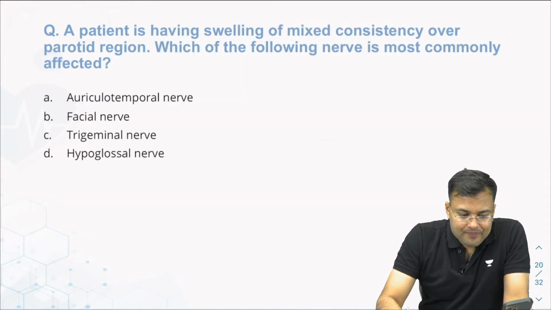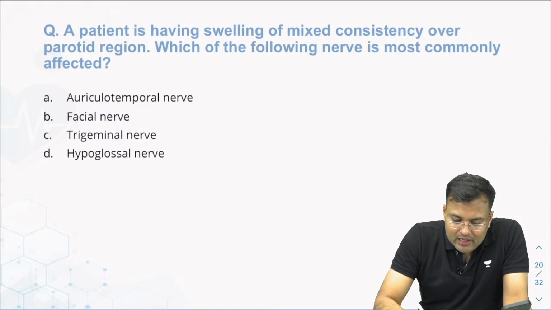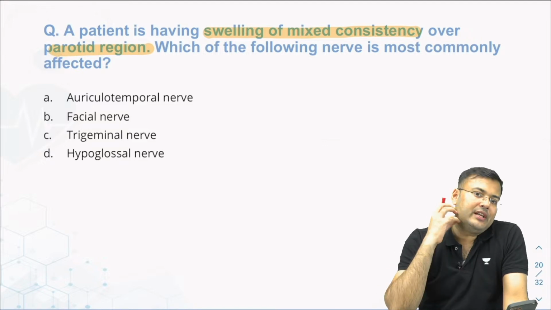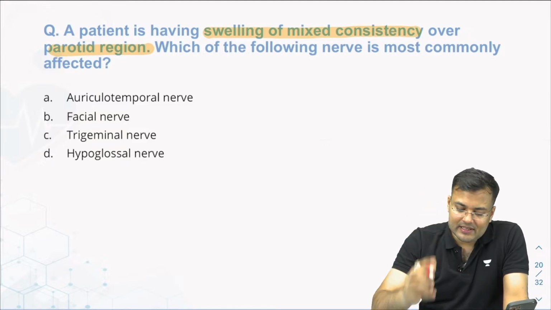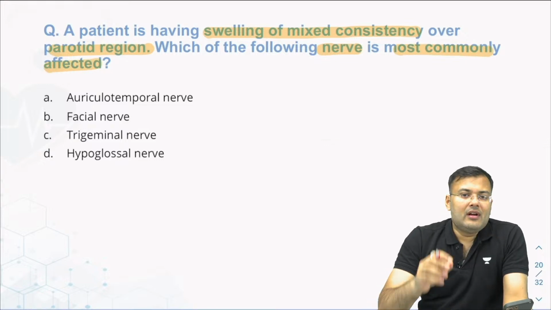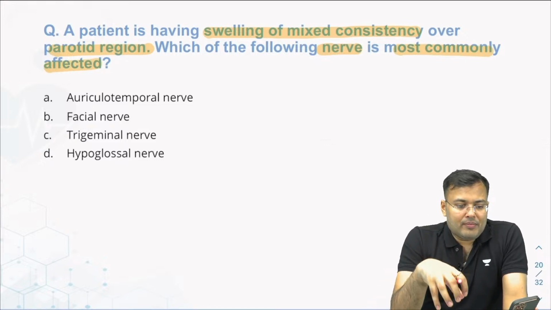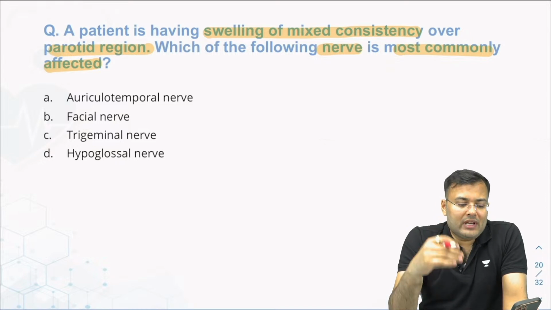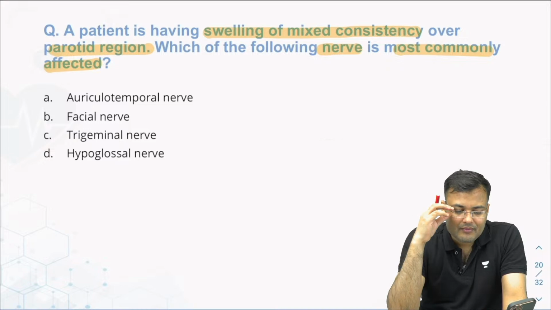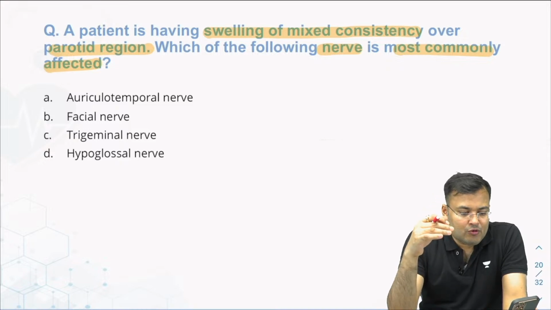Next, a patient is having swelling of mixed consistency over the parotid region. Here there is swelling of mixed consistency. Which of the following nerves is most commonly affected? I think the language is not proper here. Anybody wants to improve the language of this question? Tell me, guys. Simhu, you are correct.